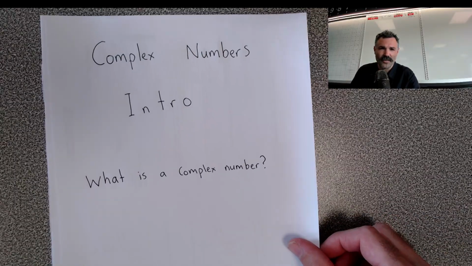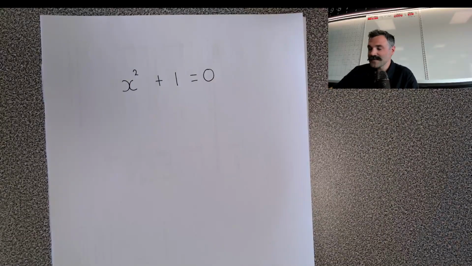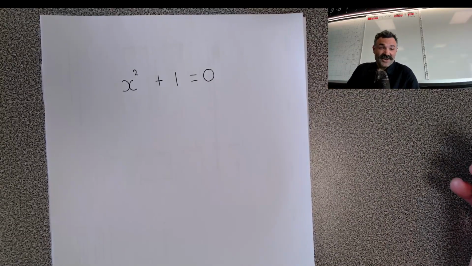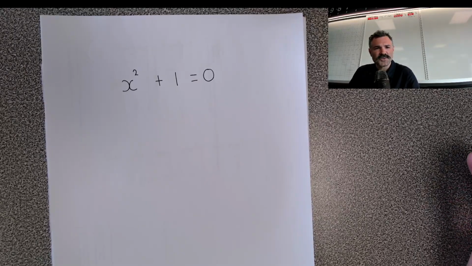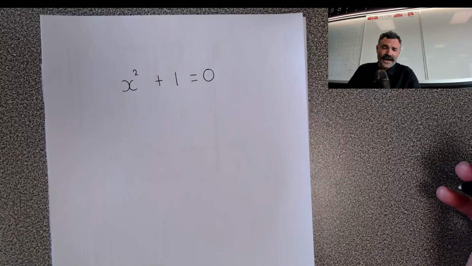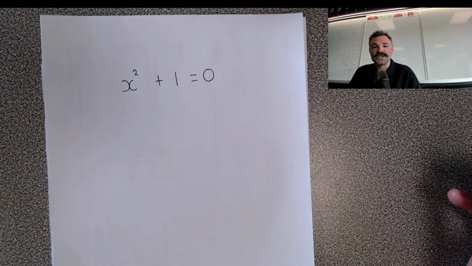What is a complex number? Well, the story begins in around about the year 1500, not 500, 1500, and people were starting to explore different problems, and this particular problem popped up quite a lot. Now, it wasn't exactly this problem, it was usually a bigger problem that engineers were trying to solve, and this was like a stepping stone in that problem, and it kept popping up, and it proved to be a problem.